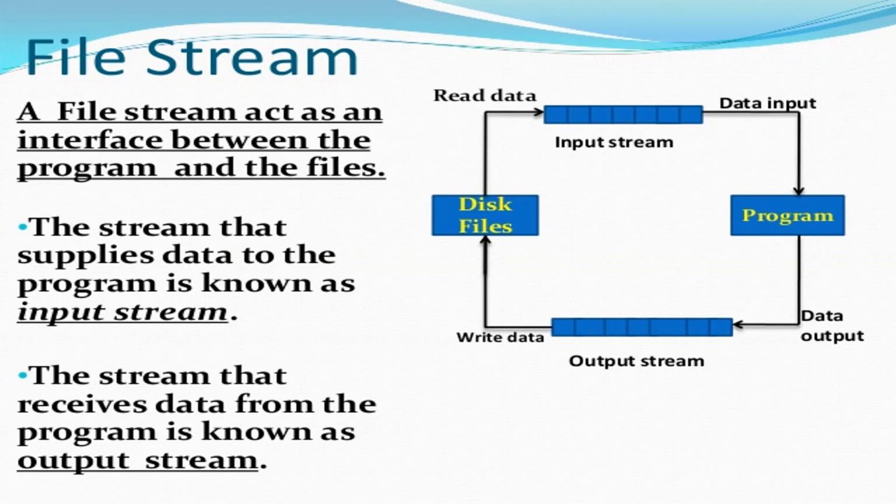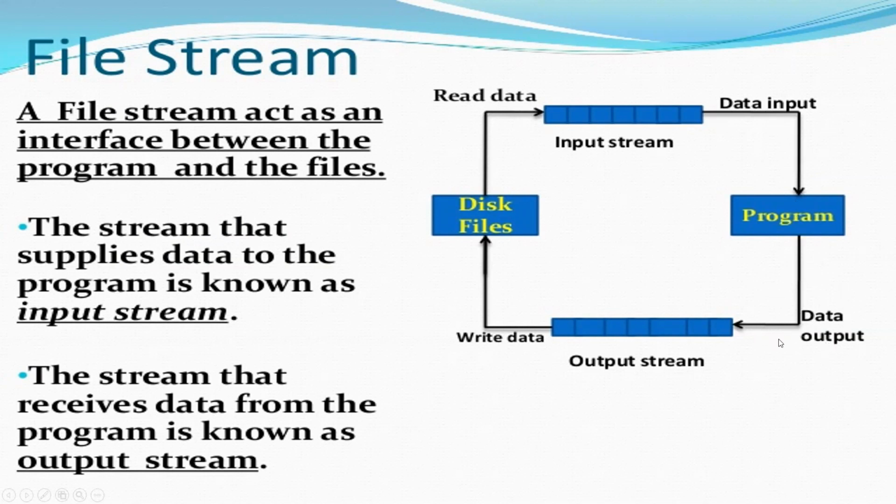Before that, what do you mean by the word stream? Stream is nothing but a combination of bytes, children, which will act as an interface between the program and the files. The bytes from which your data is made, those streams can be called for input or for output. That is called a stream. Look at the right side of the screen. You can see the diagram here. We have the input stream. Data input is given, it came into the program, and data output came from the program.